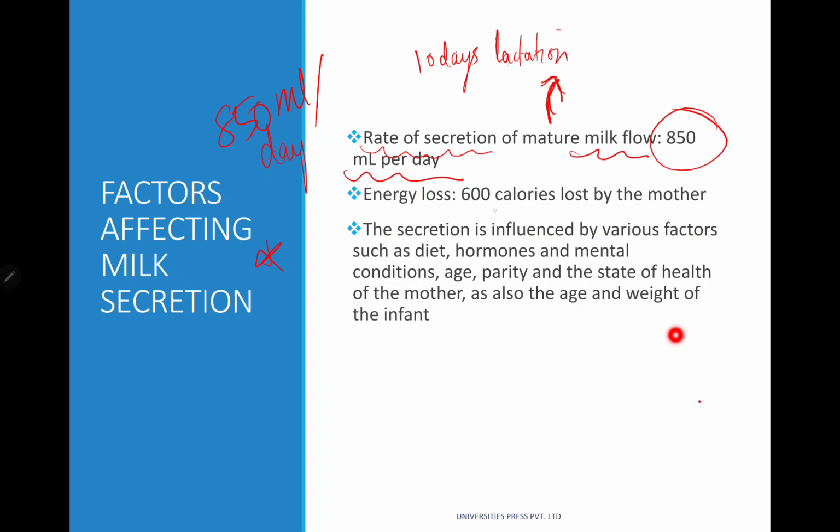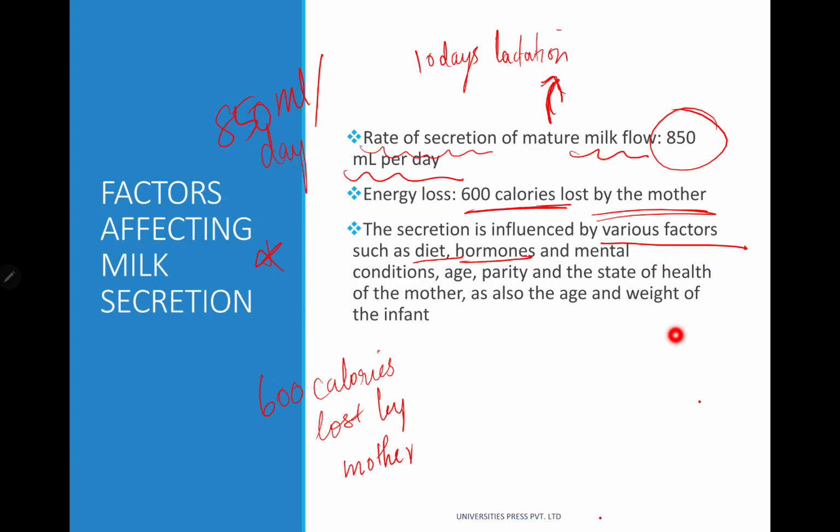Energy loss is going to be 600 calories lost by the mother. So how much energy loss? 600 calories are going to be lost by the mother. So the secretion is going to be influenced by various factors like diet, hormones, mental conditions, age, parity, etc.